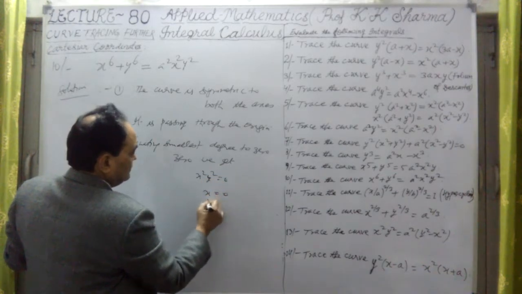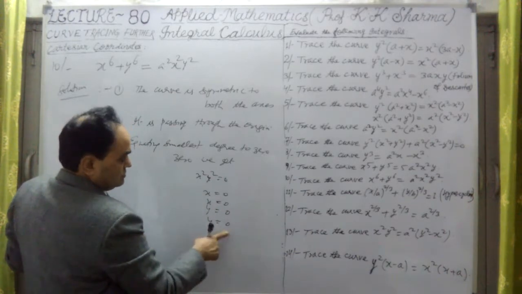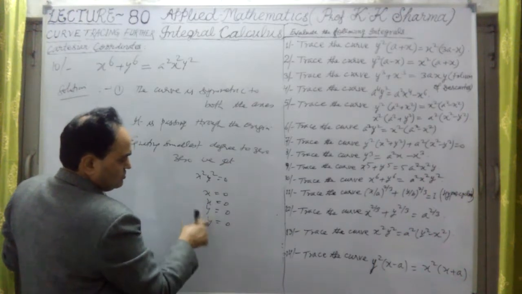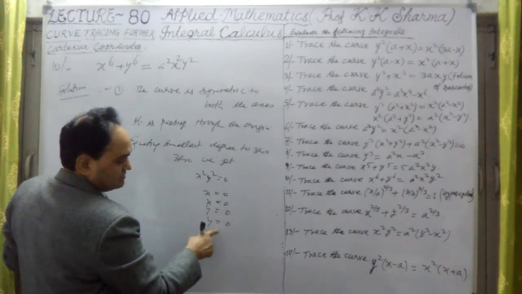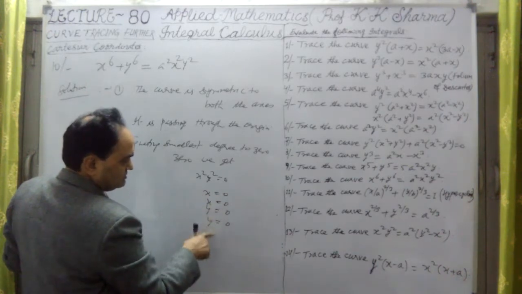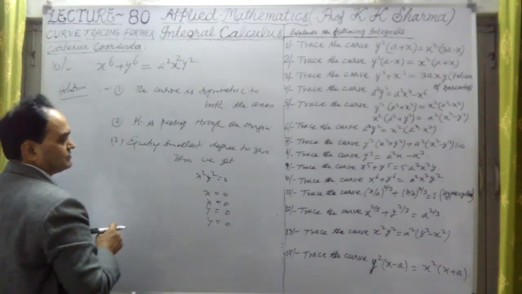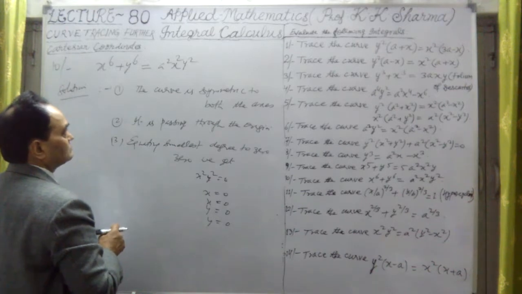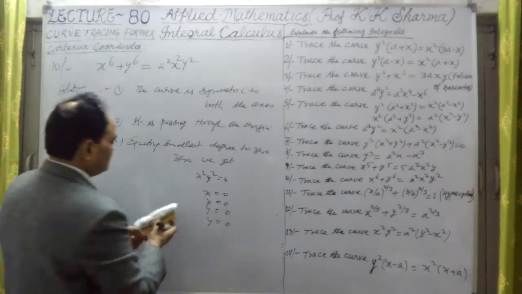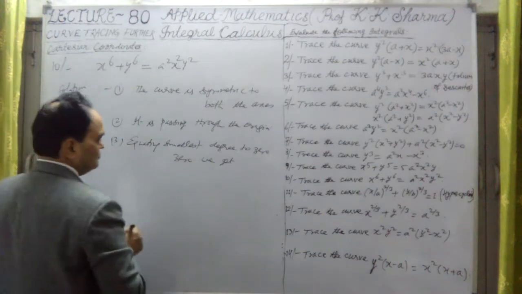Here x equal to 0, x equal to 0, y equal to 0, y equal to 0. It means these axes will work as tangent lines upon the curve. Here x equal to 0 is the y-axis and y equal to 0 is the x-axis. So the x-axis and y-axis both will work as tangents to this curve. So what are the points we have to find out? Neglecting x^6 one time and y^6 another time, we will find out the points.